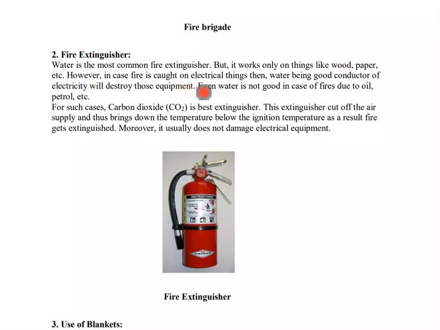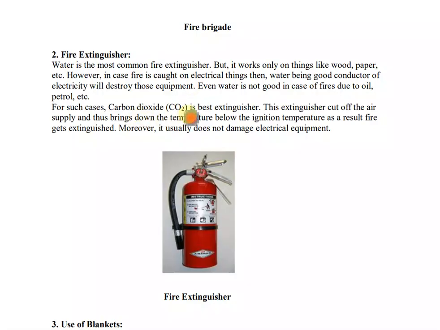So water cannot be used as a fire extinguisher on electrical fires, otherwise we will also get an electric shock while extinguishing the fire. It also cannot be used on fires in oil and petrol, because oil is lighter than water and will float on the water, so the fire will not be extinguished.